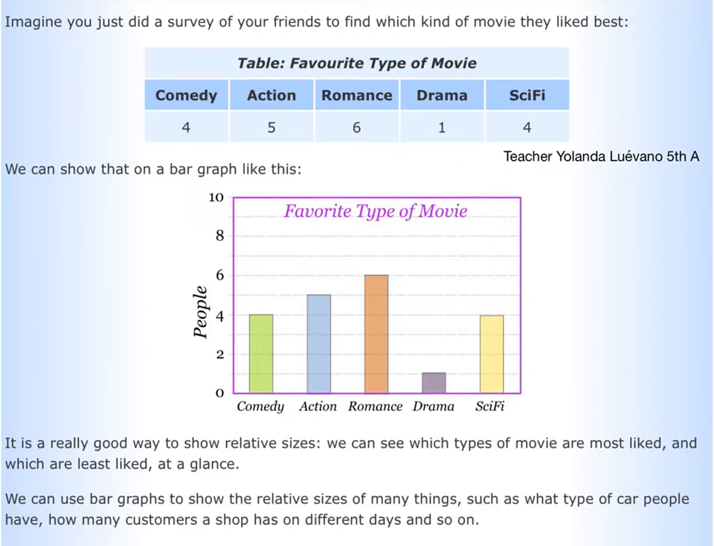What is at a glance? Así, de primera mirada, con mirar rápido. So that means that clearly this one is the tallest, so we can see that romance was the most popular.